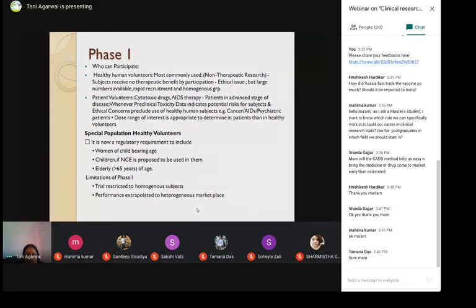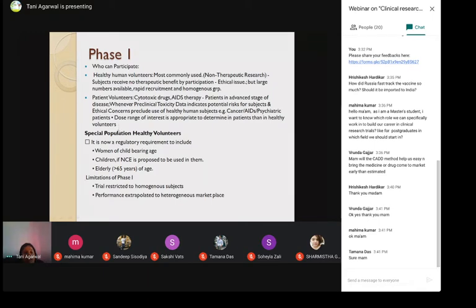So for cytotoxic drugs or AIDS therapy, and patients in advanced stages of disease, whenever preclinical toxicity data indicates potential risks for subjects and ethical concerns preclude use of healthy human subjects. Now, wherever you cannot use human subjects, you will look for patient volunteers. For example, in cancer, AIDS, or psychiatric patients. Then the dose range of interest is appropriate to determine in patients rather than in healthy volunteers.